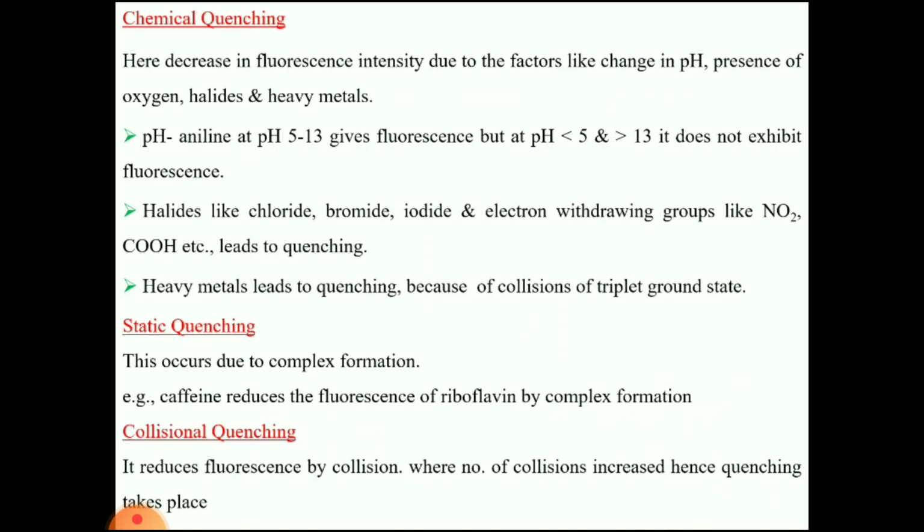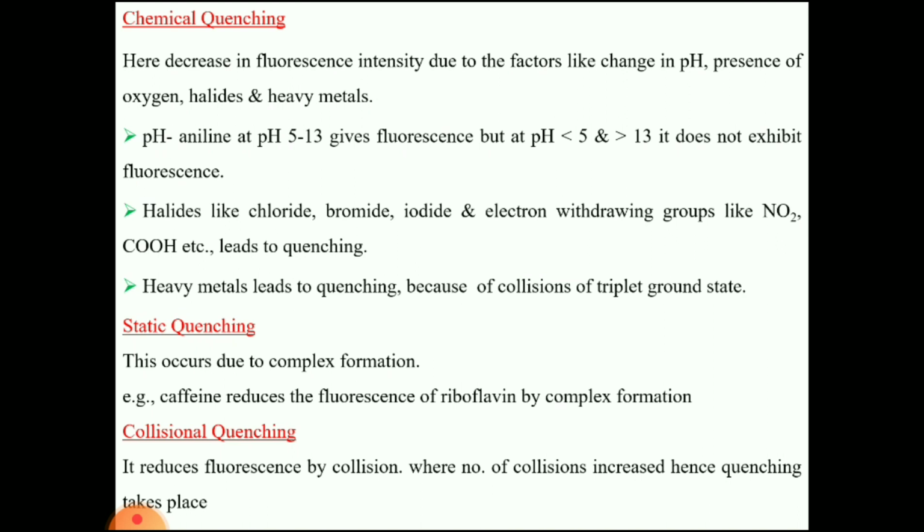Chemical quenching. Here, because of some chemicals, factors like pH, presence of oxygen, halides and heavy metals, and the presence of bromide, chloride, iodide, and electron withdrawing groups like NO2, CHO, all these factors cause a decrease in the fluorescent intensity. Because of the chemical nature, the decrease in fluorescent intensity happens. That's why we call it chemical quenching.